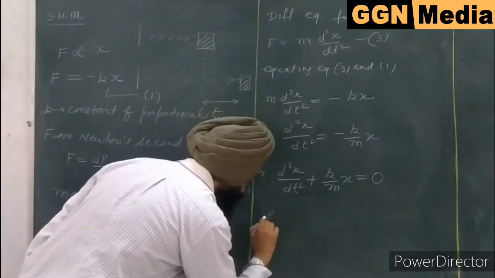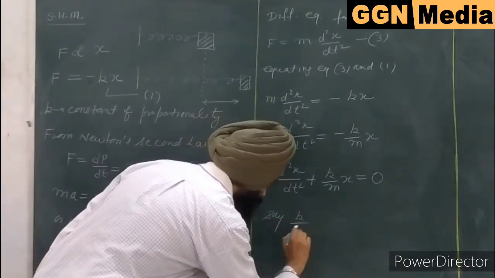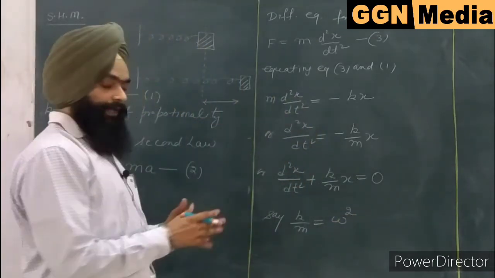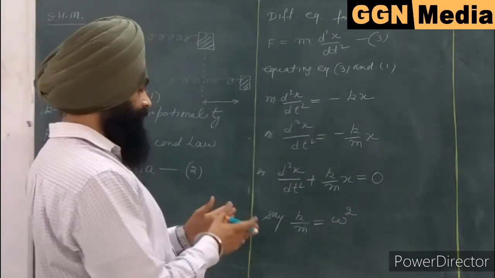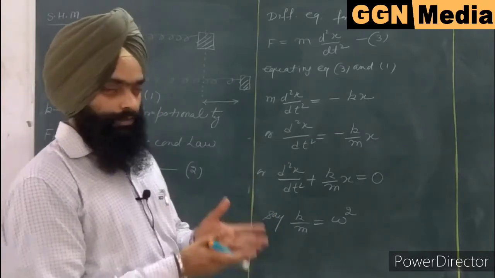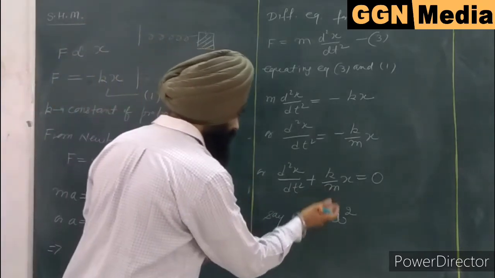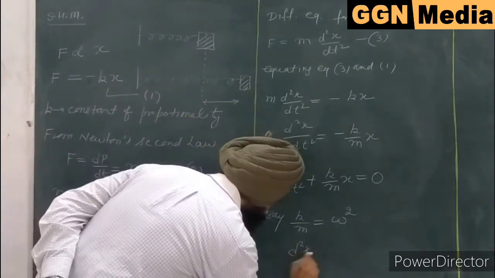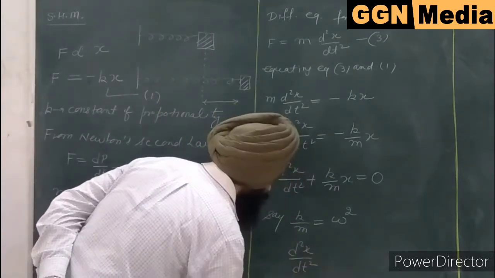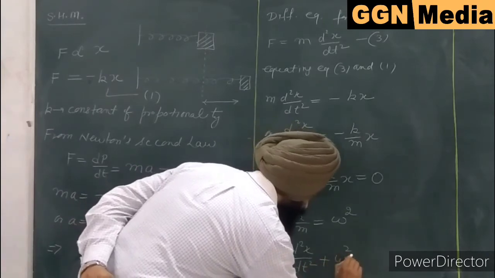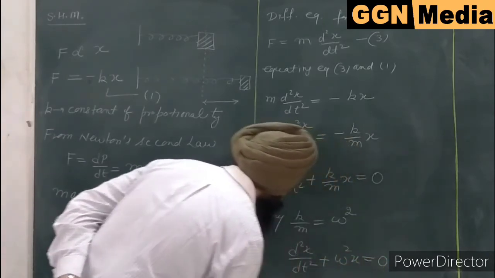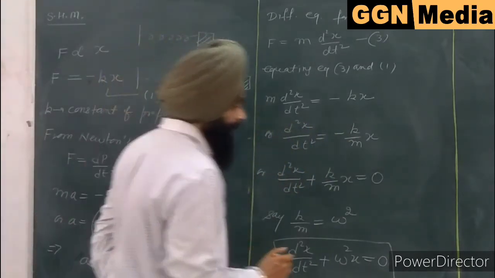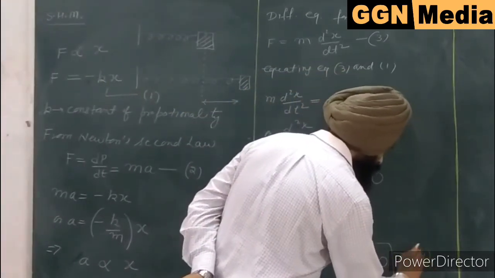Let us say k by m is equal to omega square. Here omega is the angular frequency. The dimensions of omega square come out to be those of the angular frequency square. So if I put omega square instead of k by m, the differential equation comes out to be d square x by dt square plus omega square x is equal to 0. So this is the differential equation for the simple harmonic motion. Let it be equation number 4.